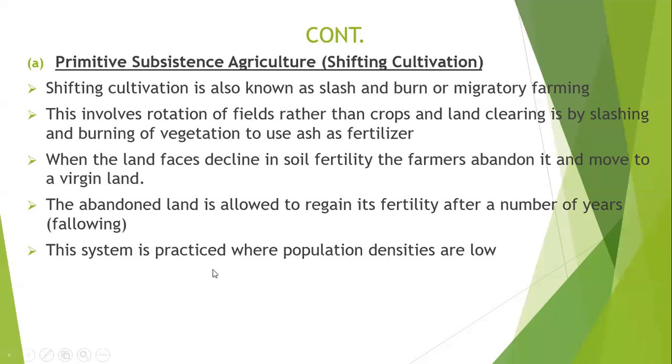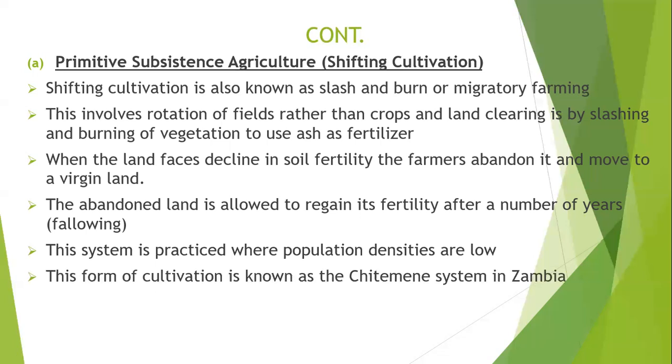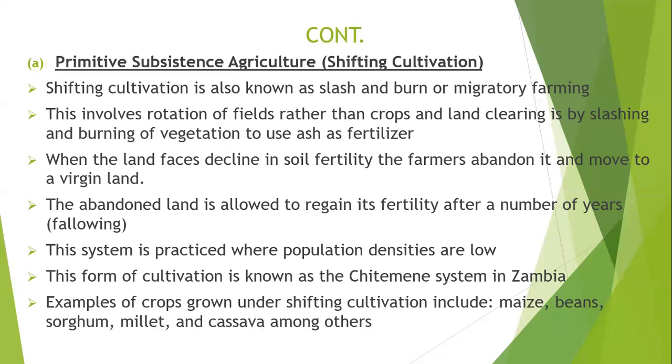Now, this system is practiced where population densities are low. It's quite logical. You cannot be moving from one place to another, abandoning land when the area has too many people. So this is mostly practiced in low density areas. Now, this form of cultivation in Zambia is commonly known as Chitemene system. Examples of crops grown under shifting cultivation include maize, beans, sorghum, millet, and cassava, among others.